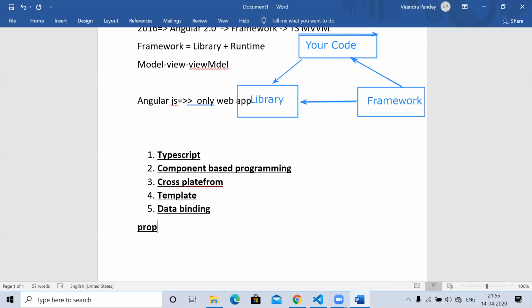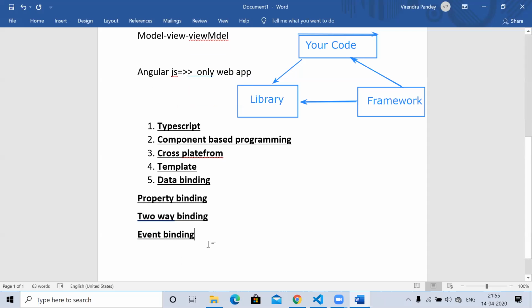That is property binding, two-way binding, event binding. One more thing is interpolation. So these types of binding are available in Angular, whereas in AngularJS we don't have those things.